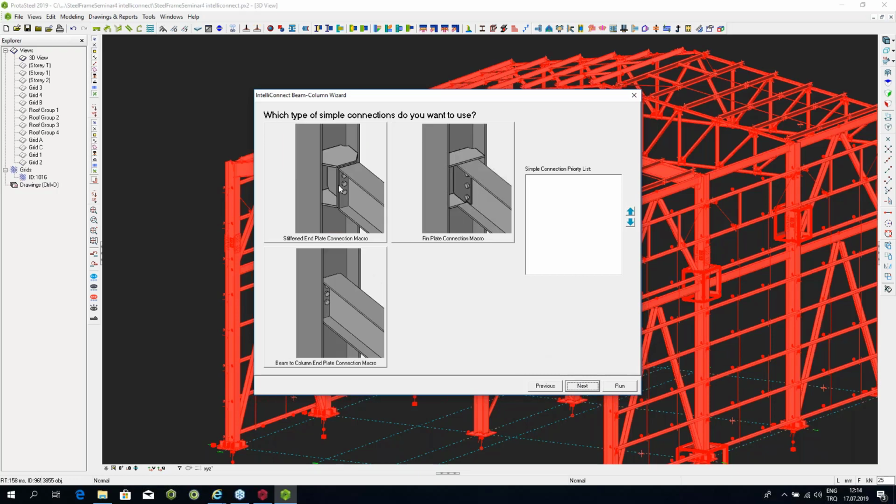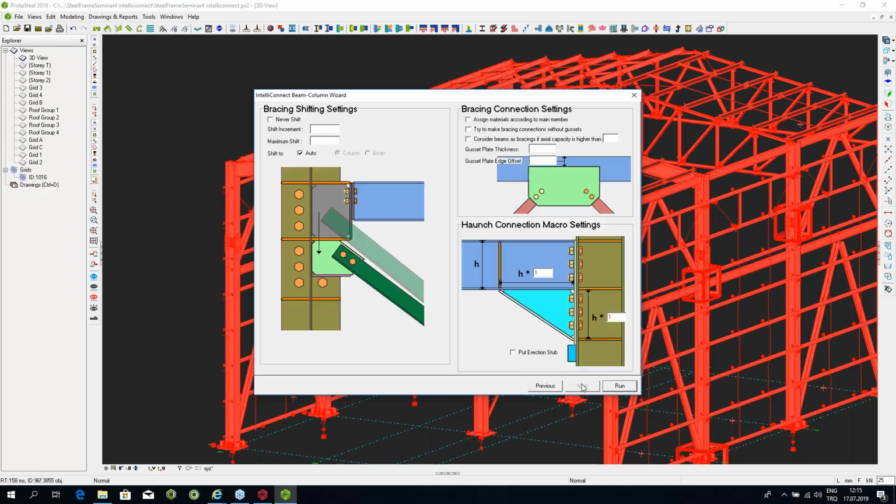And for the floor beaming, I want to use the stiffened end plate rather than the fin plate or the end plate, because this will give me a stronger connection over there. And if there's a vertical brace involved, I have certain parameters. We can get into those later, but I wanted to try and make the connections.